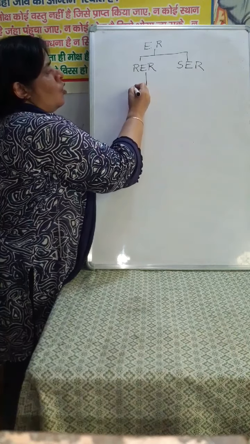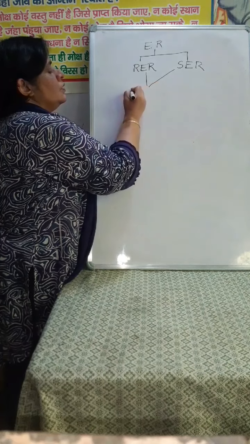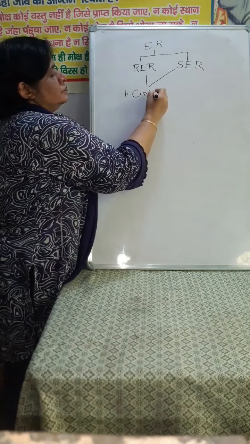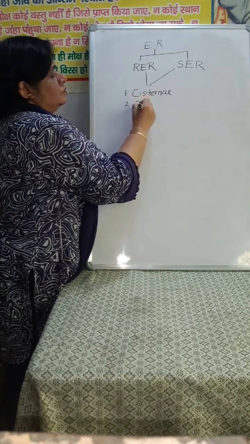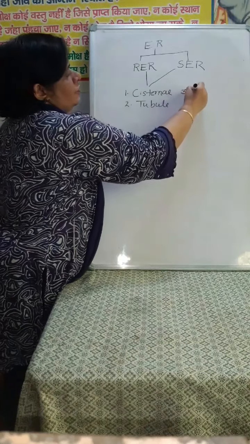Then all over, smooth and rough endoplasmic reticulum are made up of three parts: cisternae, tubule, and third is vesicle.